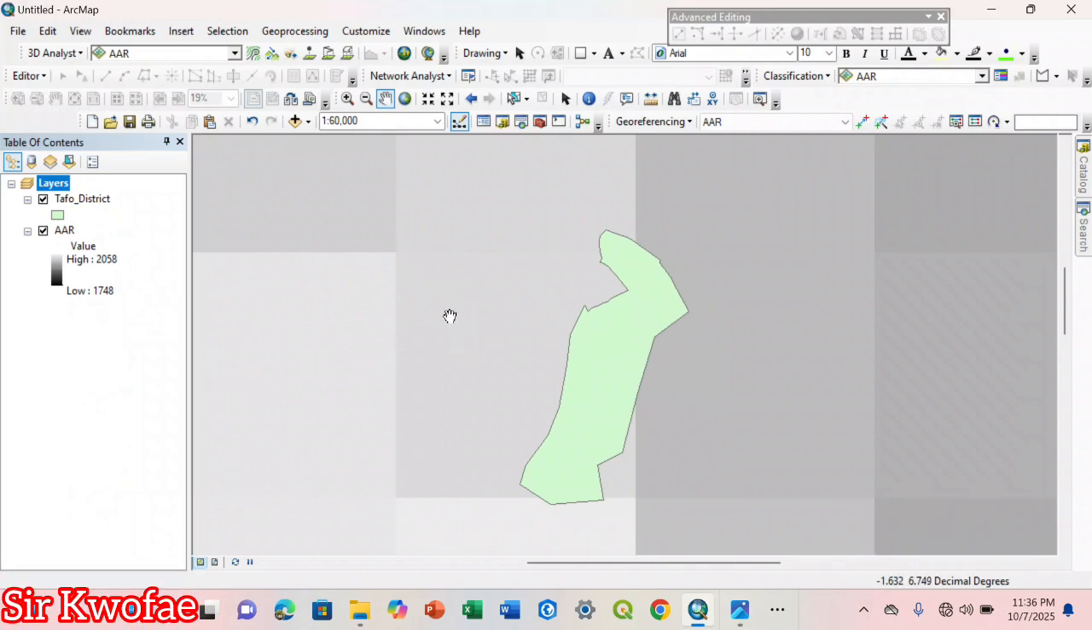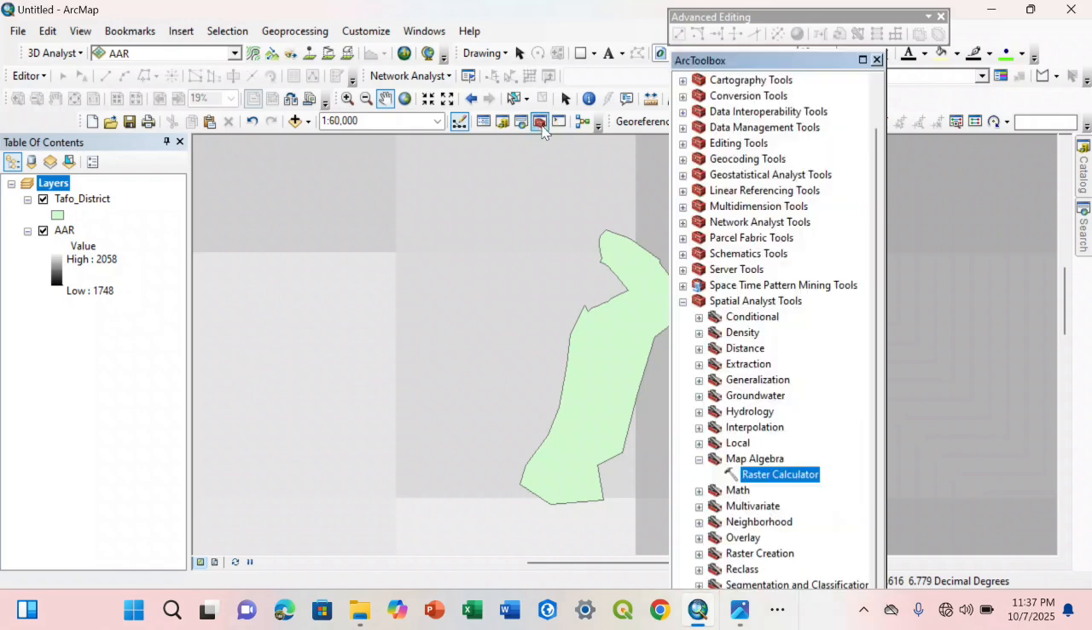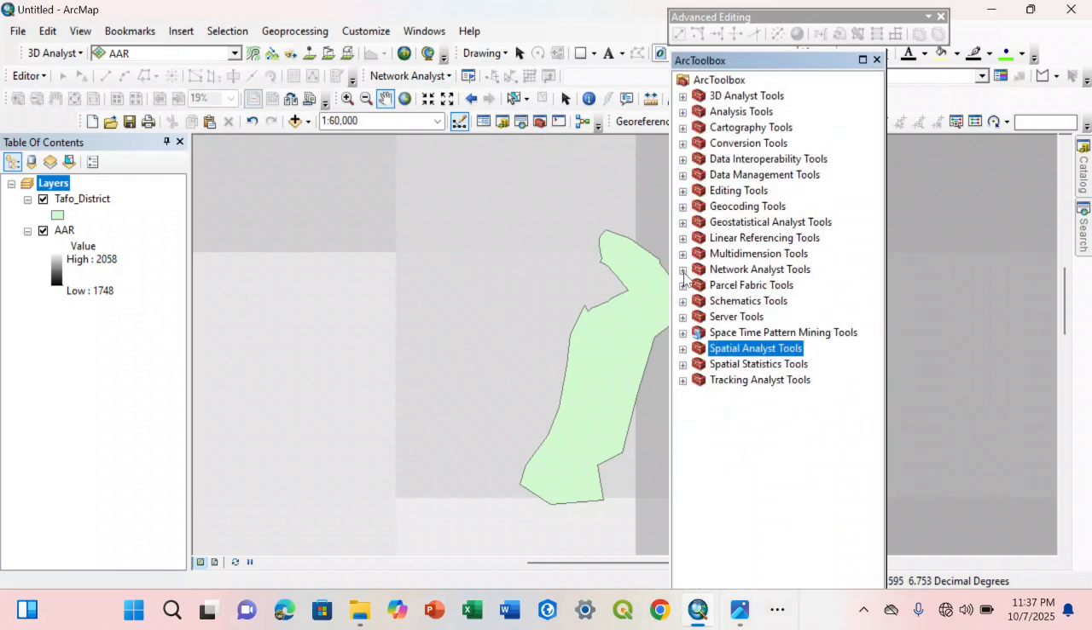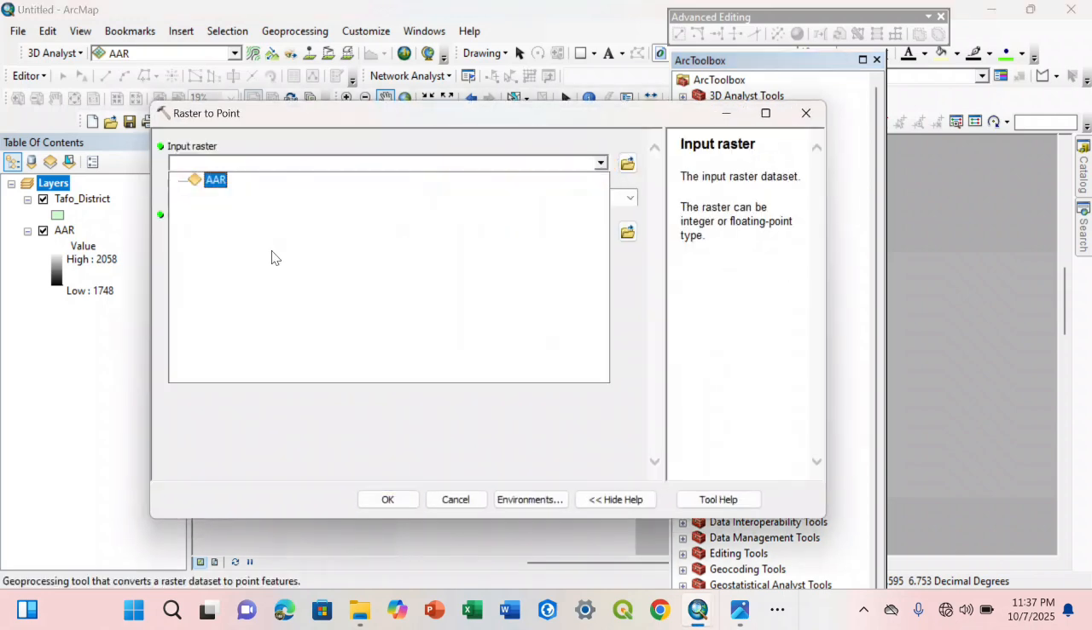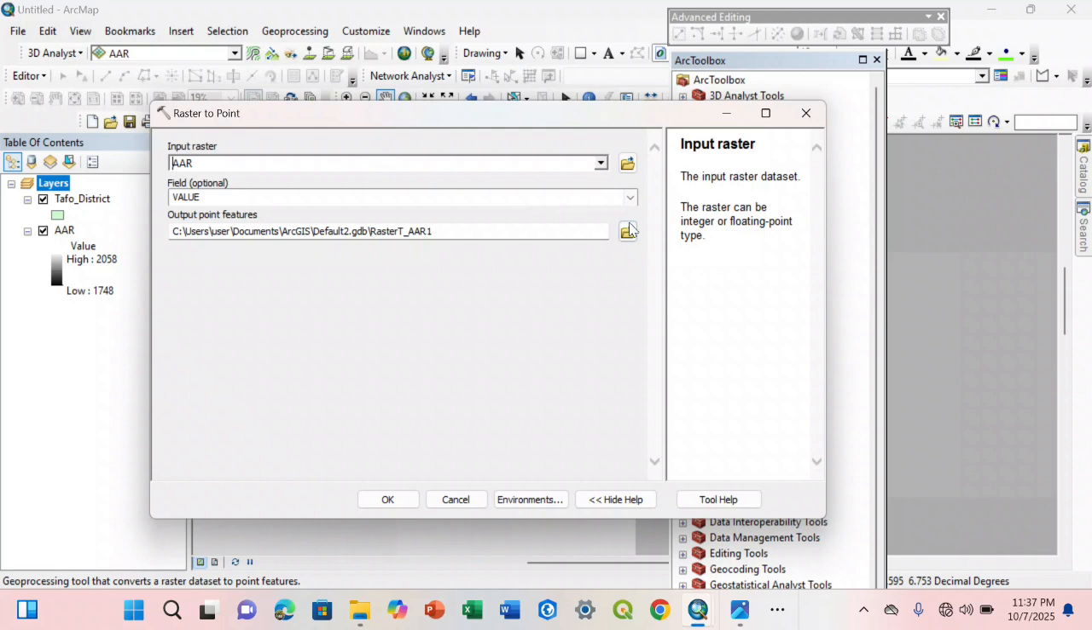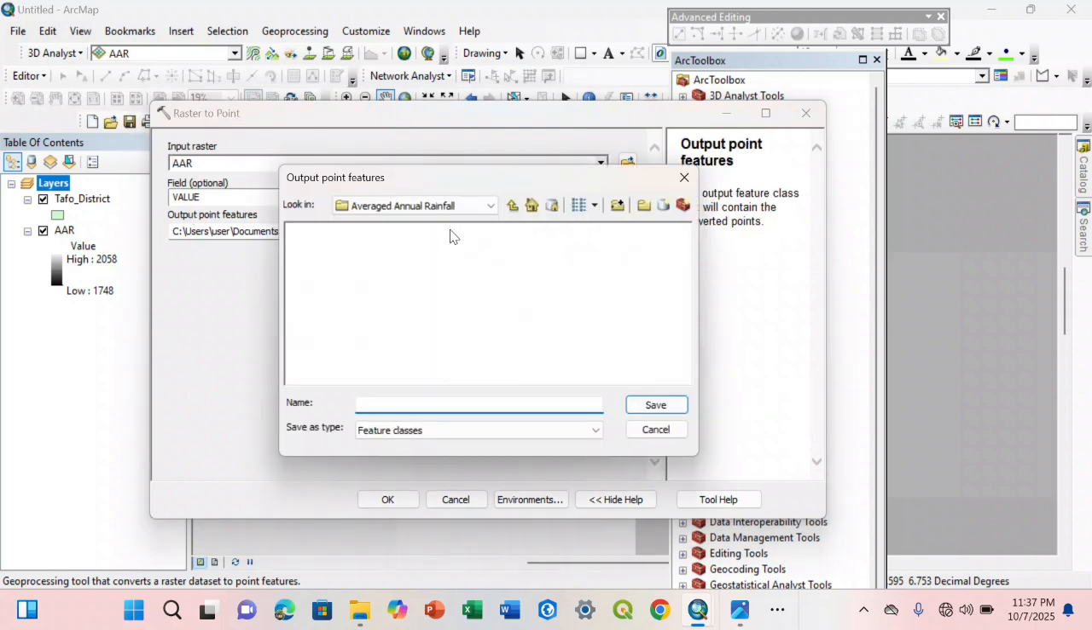So now let us go to the ArcToolbox and do something. We are going to convert this to points. ArcToolbox, Conversion, From Raster, To Points. Then you select this, make sure this is at value, then you go here. Let me enter into that folder and write average annual rainfall underscore points.